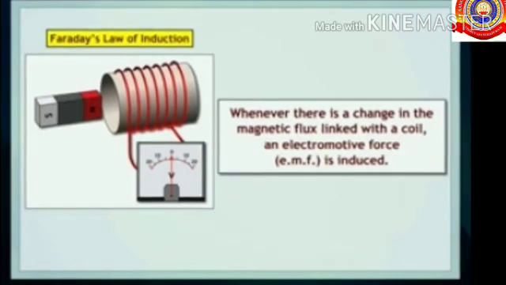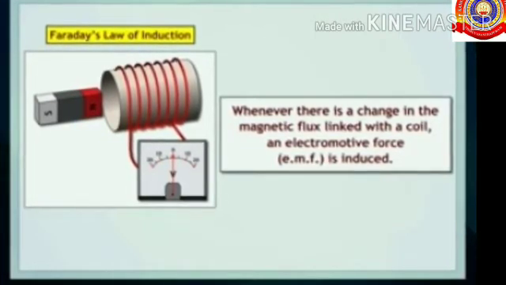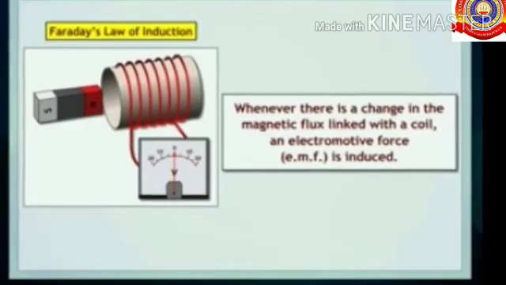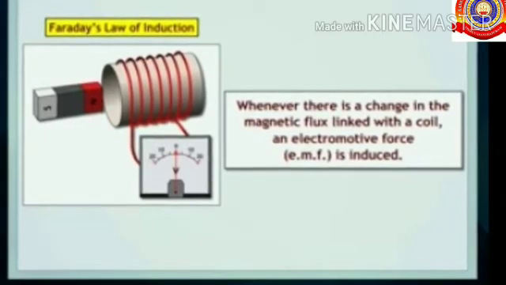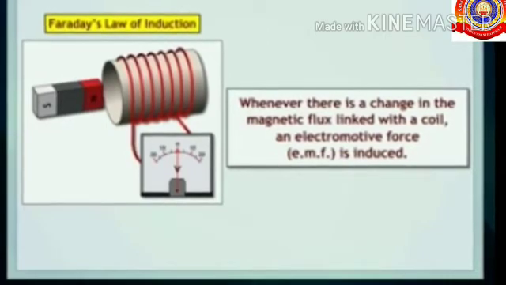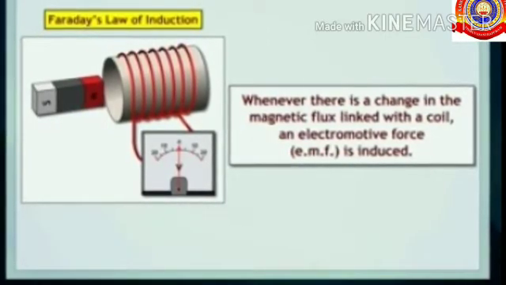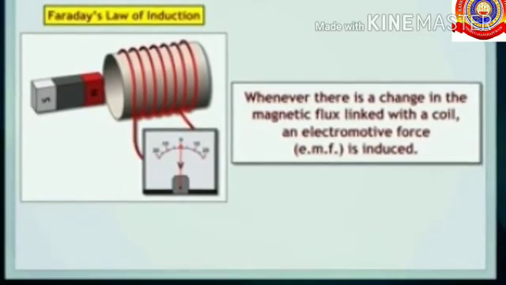So from these experiments we can conclude that whenever there is a change in the magnetic flux linked with a coil, an electromotive force or EMF is induced. Okay, that means the magnetic flux change will happen by the relative motion of the solenoid and the magnet. Okay, this is called electromagnetic induction.